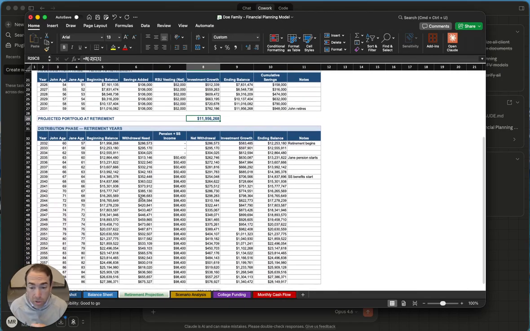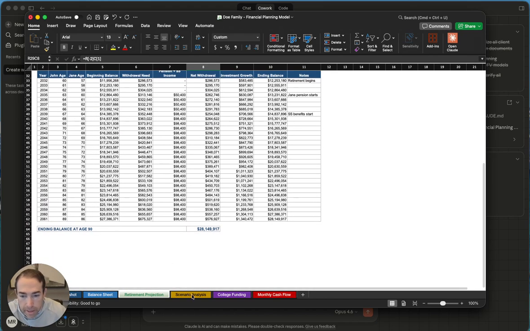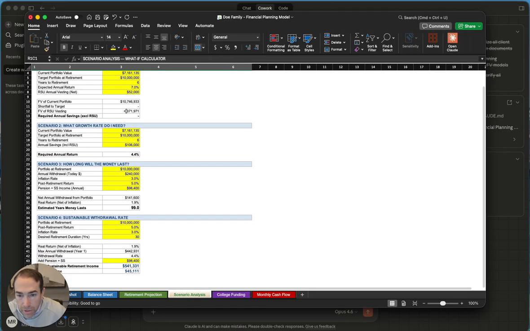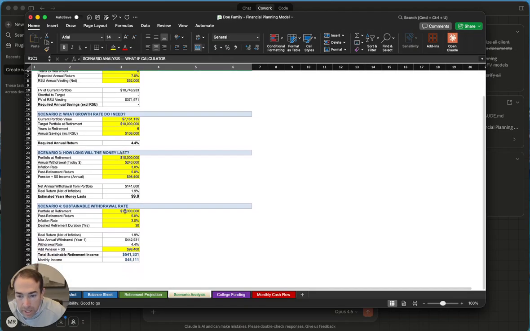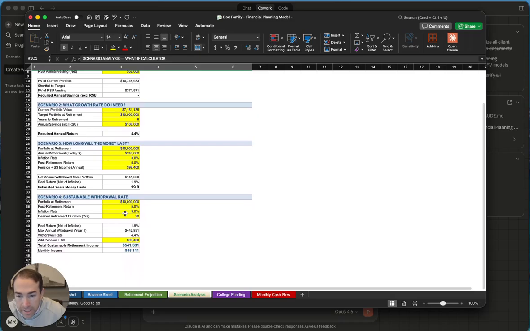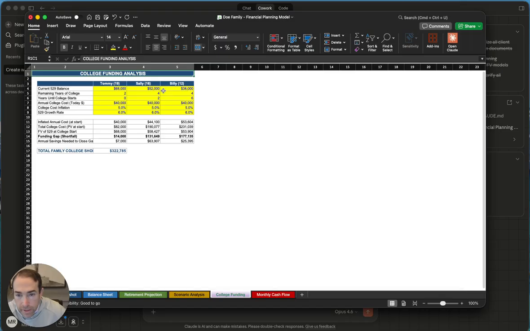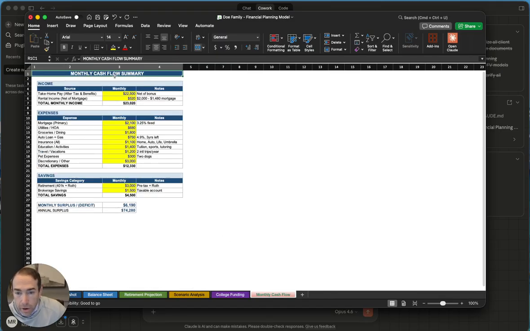I mean, yeah, you could go use the financial planning software, but again, this gets us directionally sound. This makes for an impactful meeting, and then we can go dive deeper if we need to from there. And then we have some scenario analysis, current portfolio value, and all these different scenarios. What growth rate do I need? Estimated years the money lasts, sustainable withdrawal rate, all of that. College funding is over here, and it does it for the kids. I mean, that's pretty incredible. And then monthly cash flow, take home, expenses, savings, etc.